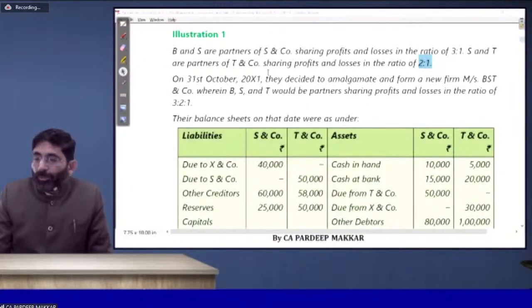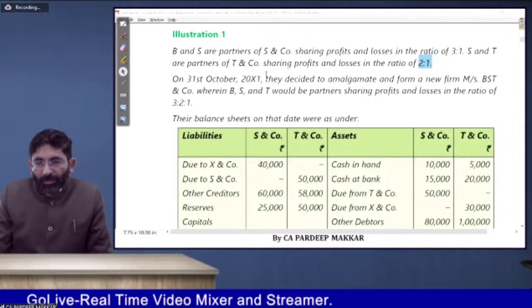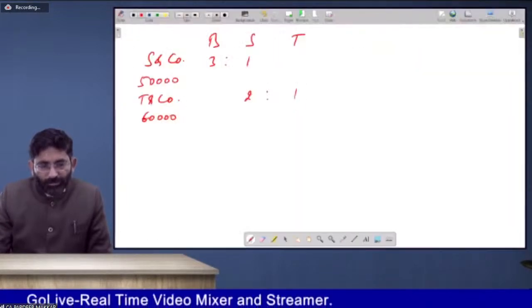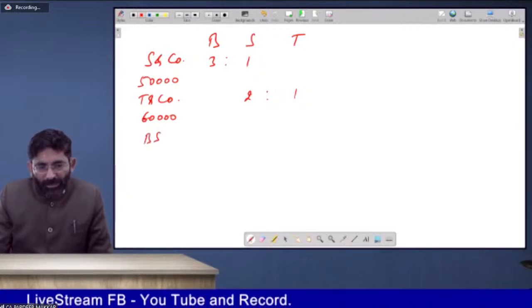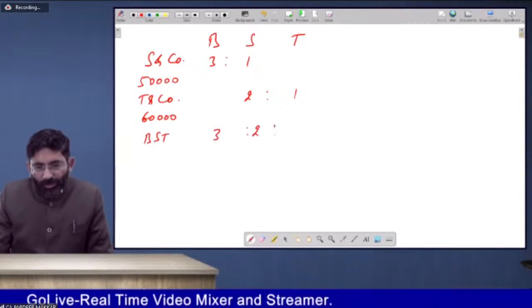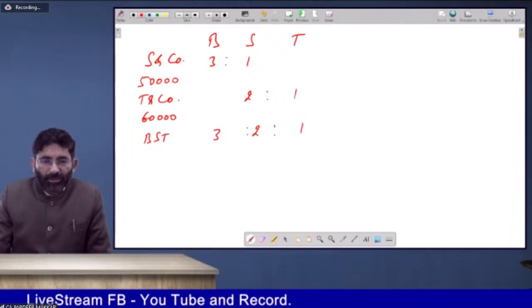And in the new firm, there are three partners, B, S, and T. The new ratio is 3:2:1. That's it. So this is a fundamental thing given in this case.